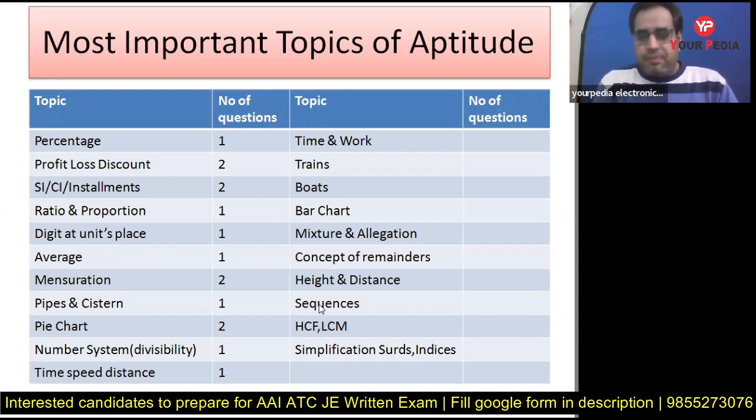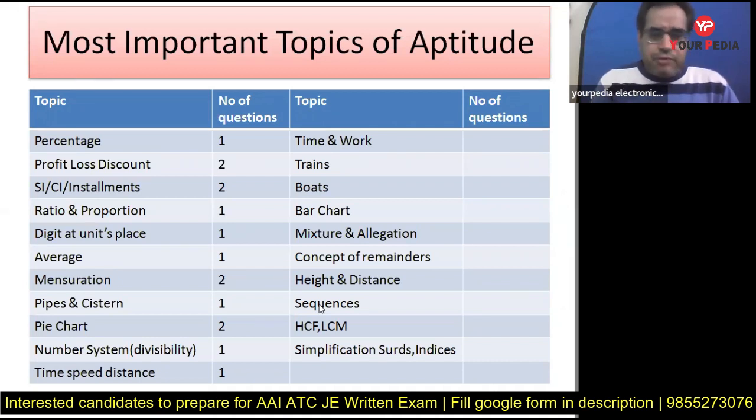Then ratio and proportion. This question was actually a common sense based question. We cannot say directly from ratio and proportion, but you should know all the basic concepts of ratio and proportion, okay. This is important for mixture and allegation also, okay. So the first three are compulsory to prepare, and this also you should prepare because it is also easy. Only once you have to study, you can solve the problem in the exam, okay.